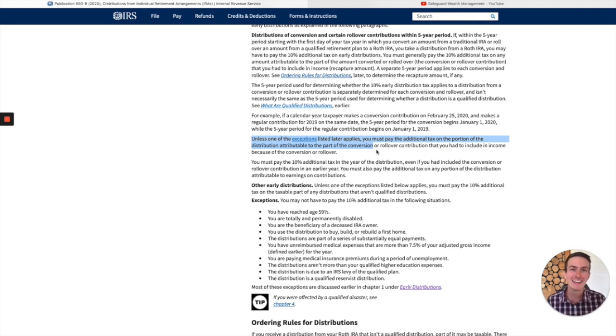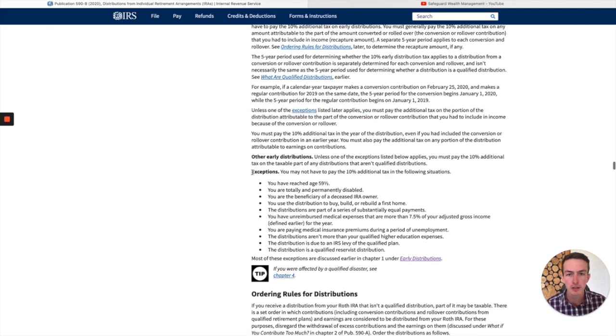Well, if you access that money in 2021 before that 5-year clock is done, you're going to have to pay an additional 10% penalty. So you paid that 22% tax, but you're also going to need to pay an additional 10% penalty. So really, that conversion then cost you something like 32%, unless one of the exceptions apply.